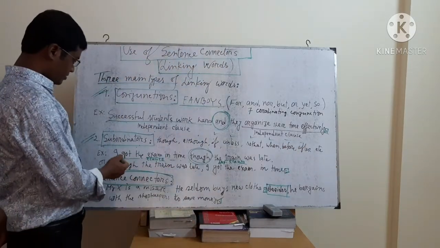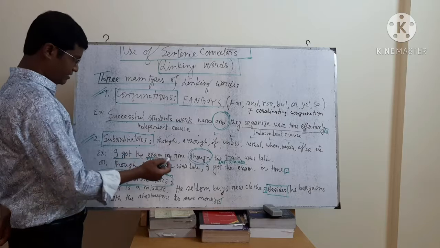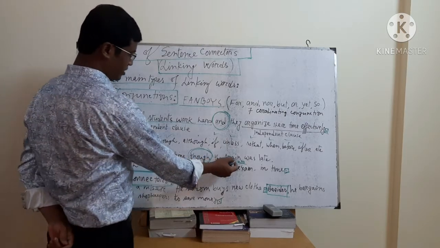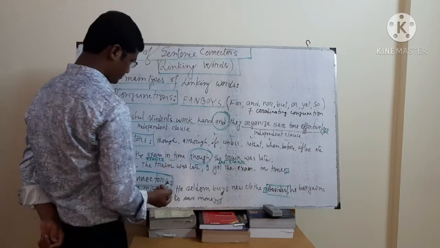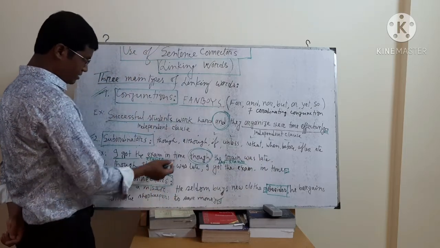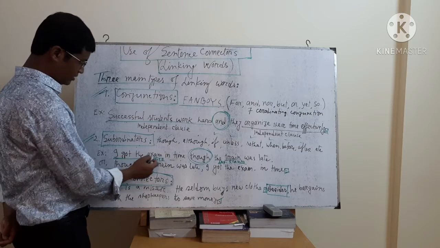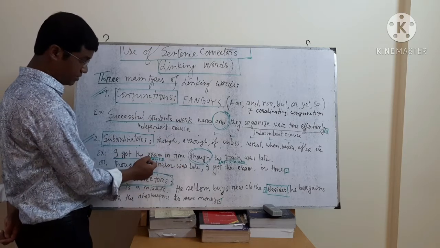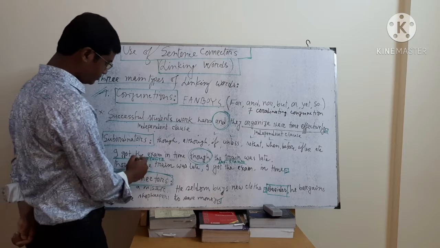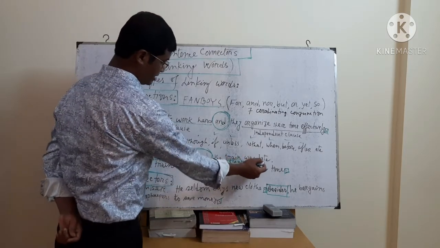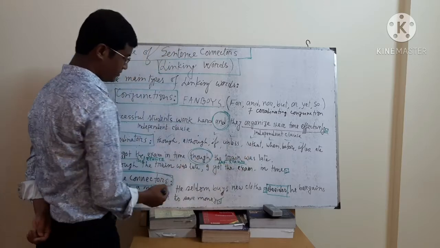And dear students, you see here two examples. I got the exam in time, though the train was late. In this sentence we see two clauses. I got the exam in time: this is the principal, independent clause. The train was late: this is the subordinate clause.